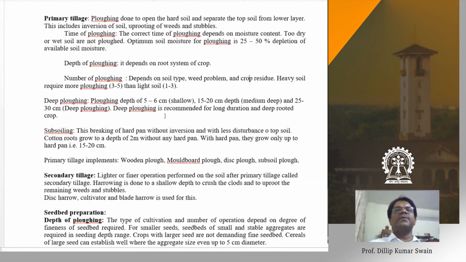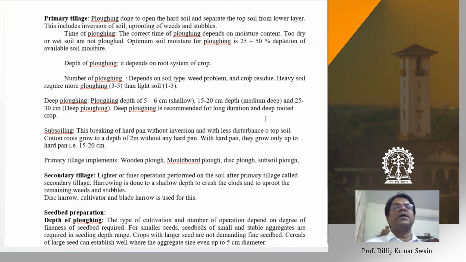When the soil has a hard pan, because of the heavy use of machinery or tillage implements, there is a formation of hard pan below the 25 to 30 centimeter zone of the plow soil. You can say that below the plow depth, 20 to 30 centimeters, there is formation of hard pan because of heavy movement of the implements. It is essential to break the hard pan.